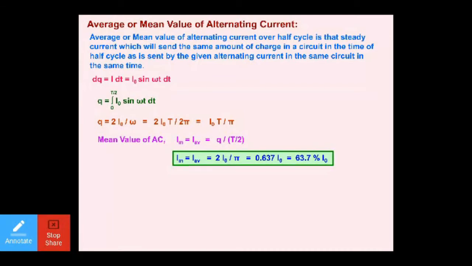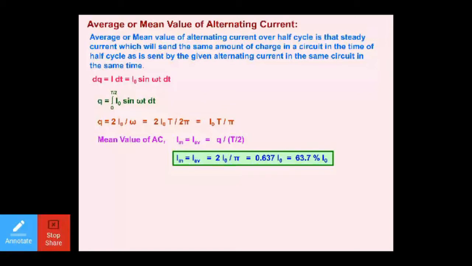I naught T by pi, you'll place here at the place of charge, and the time is T by 2. This 2 goes to the numerator. Value comes out as twice of I naught upon pi. When you simplify this, you will get 0.637 I naught, or you can simply write 63.7% of I naught. What is I naught here? I naught is the peak value of current.